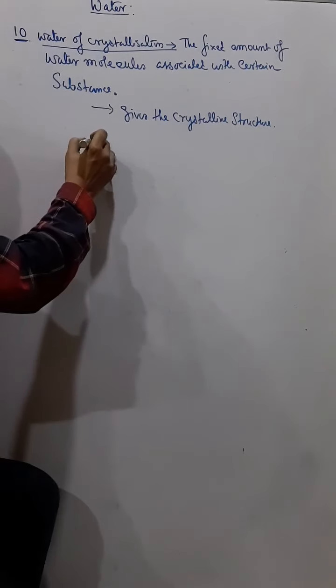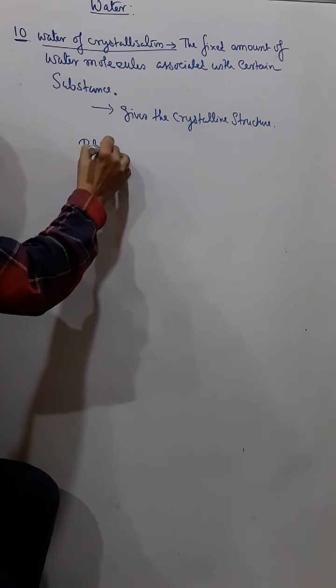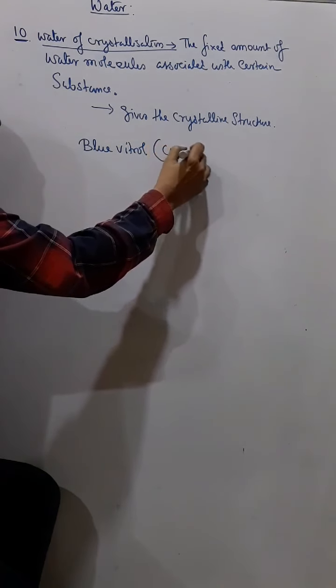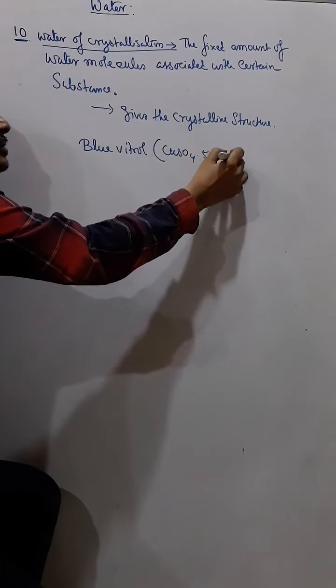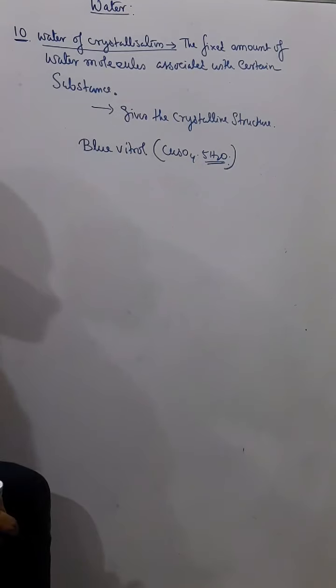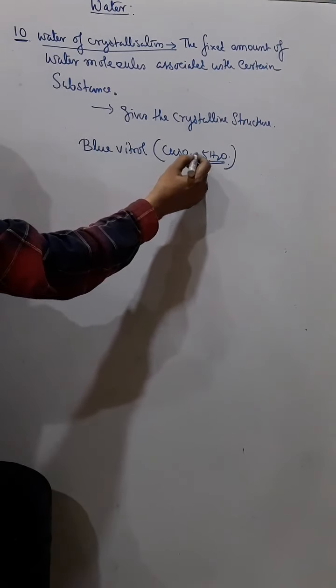Okay, next is water of crystallization. The water of crystallization is the fixed amount of water molecules that is associated with certain substances, and they give the crystalline structure of that salt. Some salts look like crystals. Say blue vitriol. Blue vitriol, that is hydrated copper sulfate. So this is called water of crystallization, and this is actually loosely associated with copper sulfate.